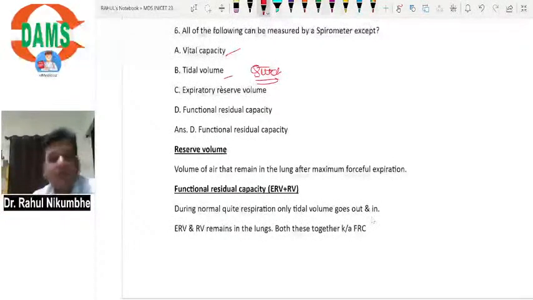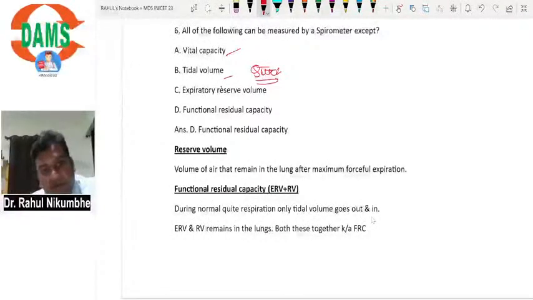Now, suppose you ask the patient to expire. Suppose the patient expires tidal volume, that is, at rest, air is going out. After removal of this, the patient will forcefully expire. Now the patient is applying force to remove the air. It is expiratory reserve volume.